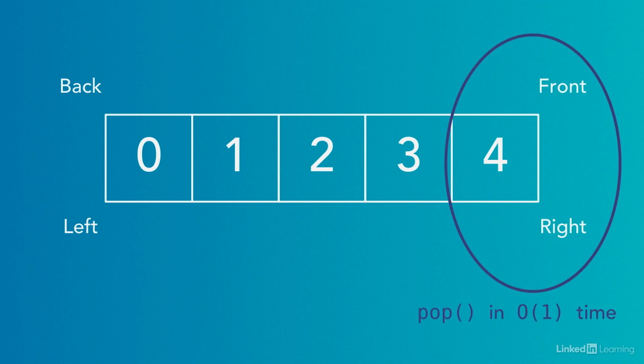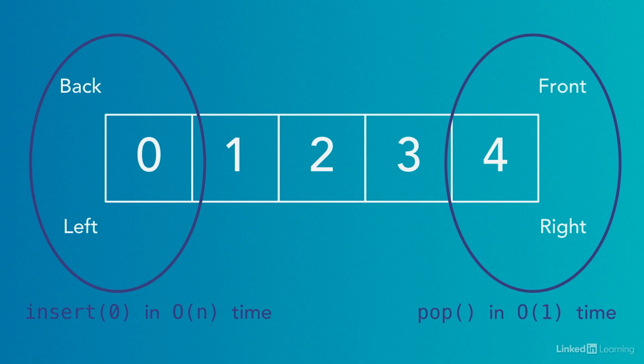We do this because we can remove an item from the end of a list in constant time. So if we make the end of the list match the front of the queue, we can always remove items from the queue in constant time. This means we'll have to use the left side of the list as the rear of our queue. Consequently, we'll be adding items to the queue in linear time.